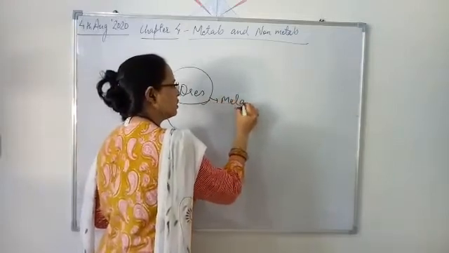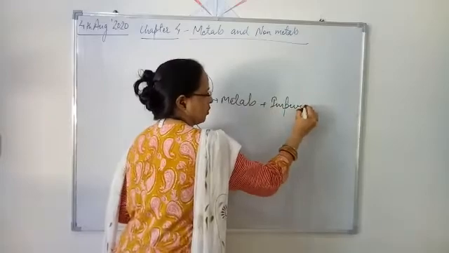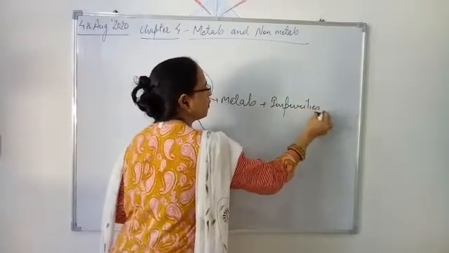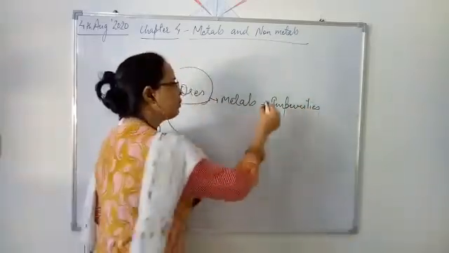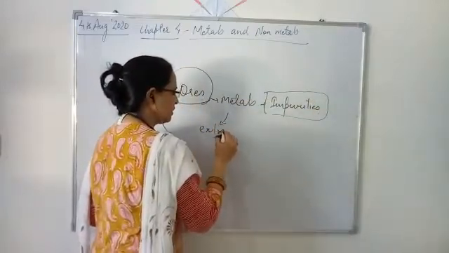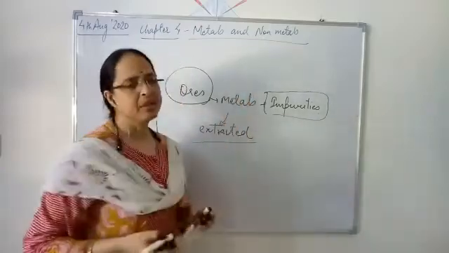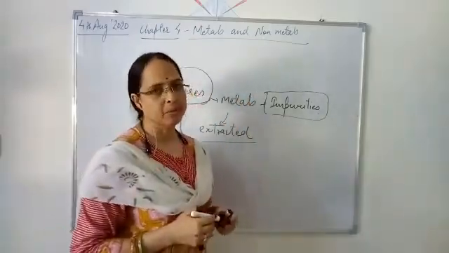Metals with impurities. Here the impurities are removed and the pure metal is extracted. And then we use these metals for our different purposes.